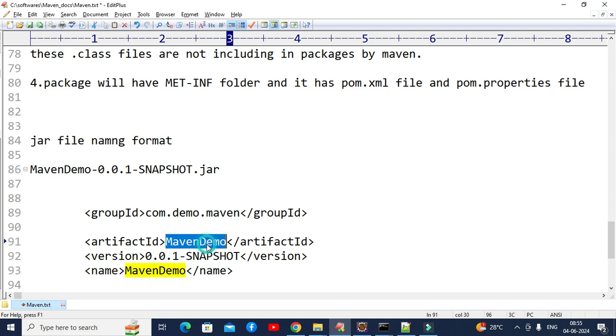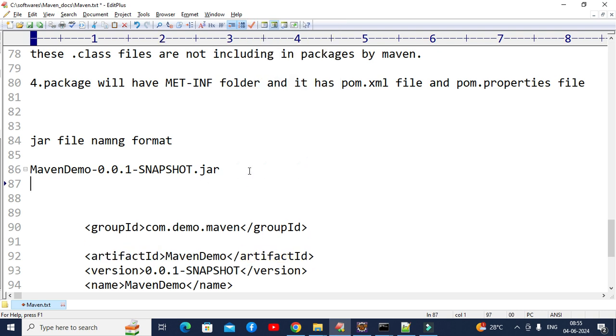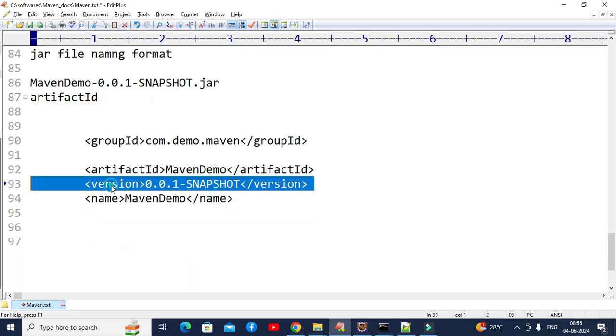You can see this Maven demo is highlighting here as well, right? This jar file name is taken from the artifact ID, and then it uses a hyphen. So the pattern is, let me copy this one, Control C, Control V: artifact ID, and then version.